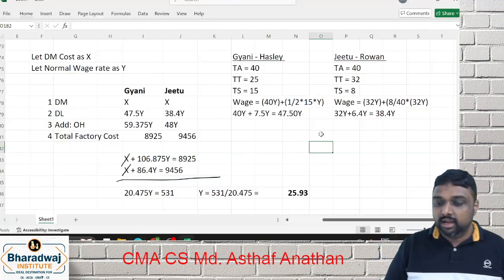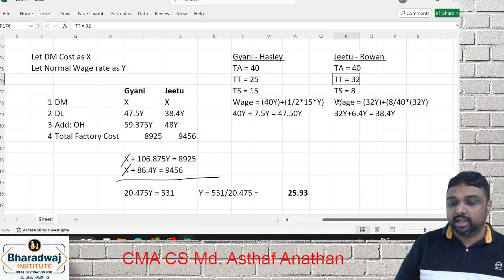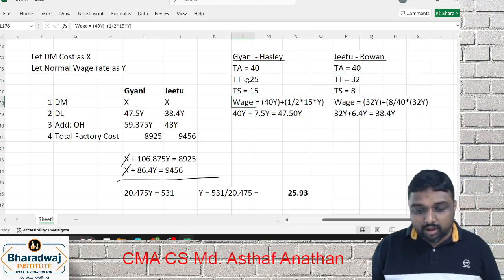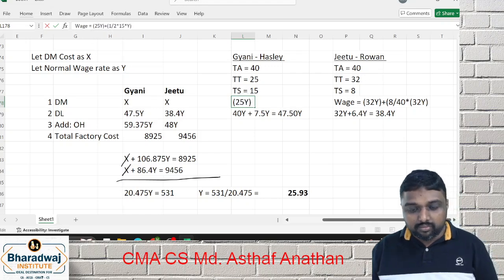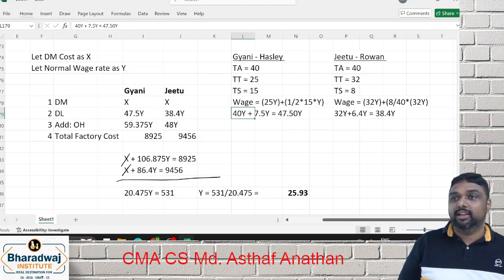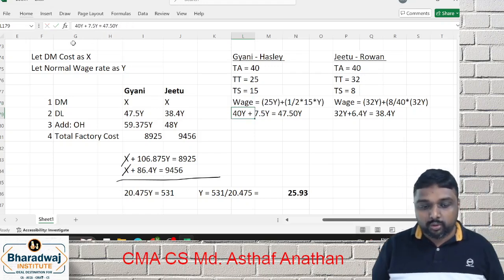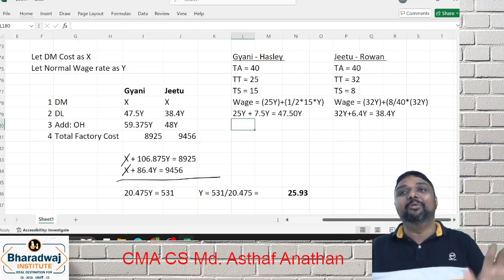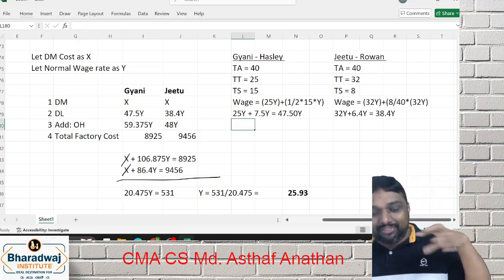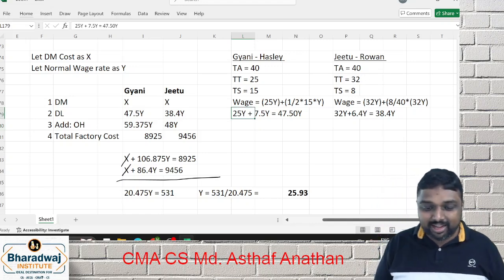My dear friends, here time taken I took 32, but here we have to take 25 only. Okay, I have just taken that column wrongly. You will get 25 only. Why I'm telling is mostly it will come as a round number. That means even if somewhere we get wrong, we can get it corrected.